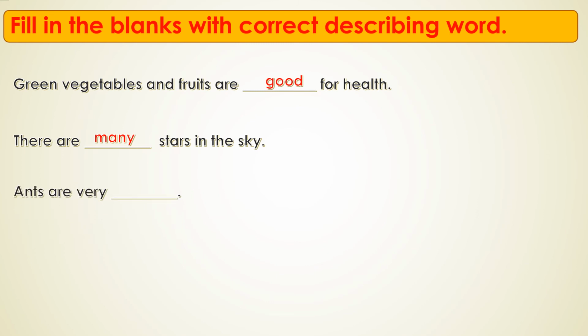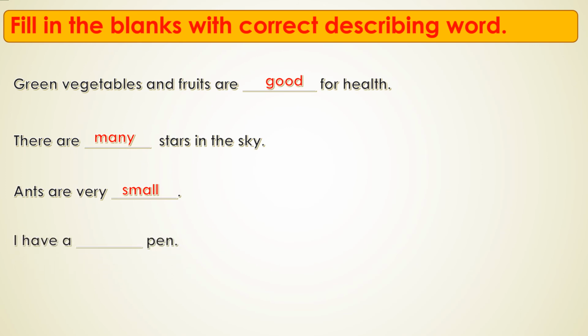Ants are very dash. Are ants small or big? How are they? They are very small. The word small describes the quality of the ants. Ants are very small. We'll see the next one.